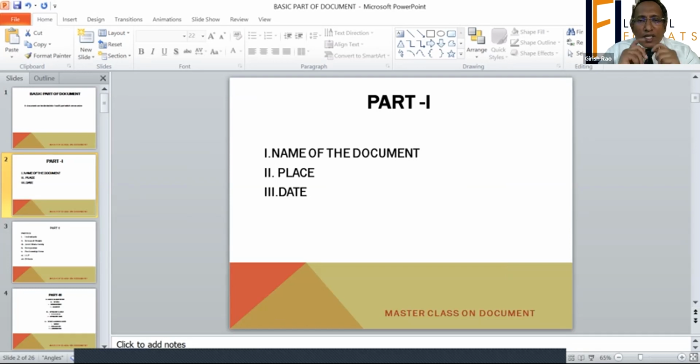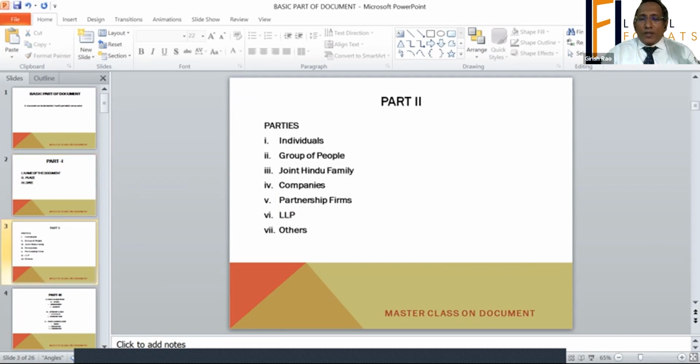So first part is name, place and date. And the second part is the parties who are executing the document.